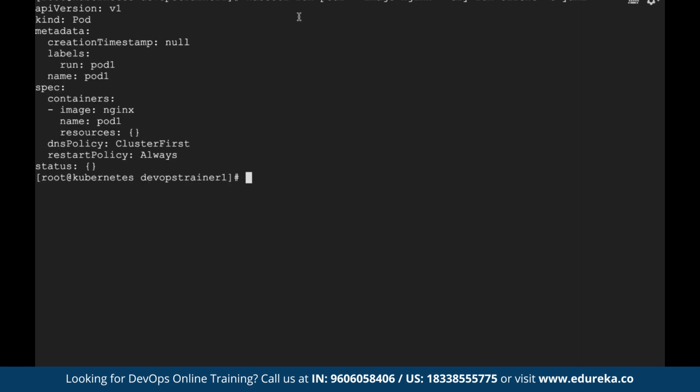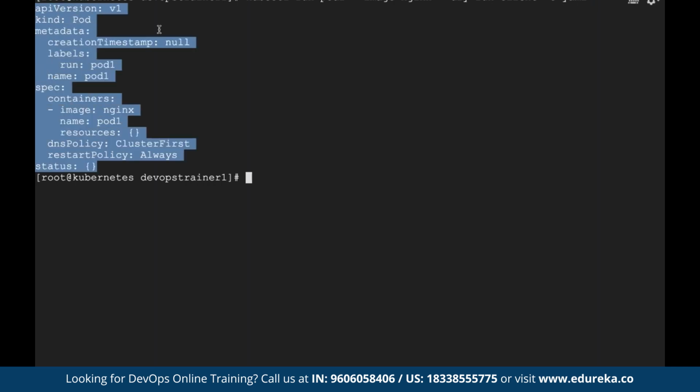Now, how does that YAML file look? I can convert that into a YAML file here itself. You have to use a flag called --dry-run=client -o yaml. What you're telling is, when you are running this particular command, do a dry run and convert this command execution syntax into a YAML. See, when I'm running a command, basically it is running a YAML file of this sort. When I'm trying to create a pod with a container, it is running a YAML file which is picking these configurations by default.